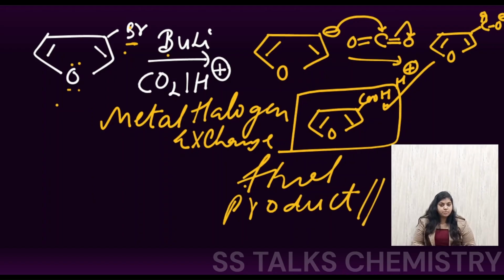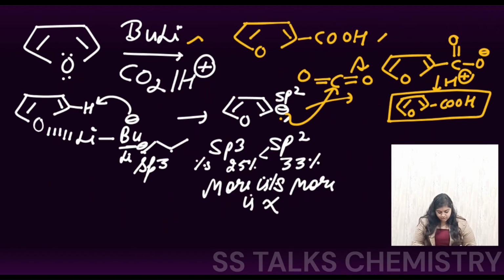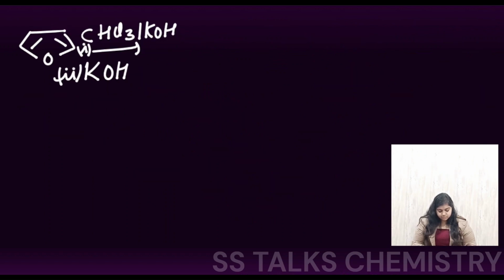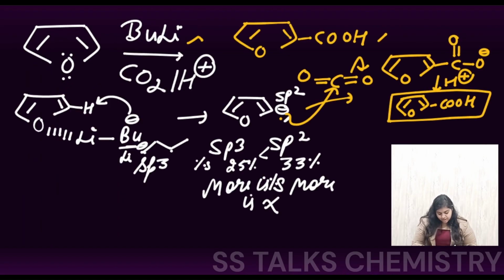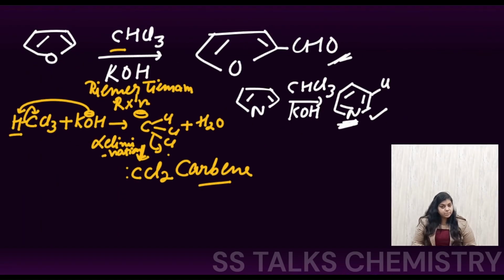Right? So now moving on to our next question, which is this one. Here in the first step, they have treated the furan with CHCl3 and KOH, and then in the next step they have passed KOH. The first reaction, when the furan is treated with CHCl3 and KOH, is like the Reimer-Tiemann reaction, and we have seen its product: an aldehyde group was formed at the second position. This product was the stable one, right?